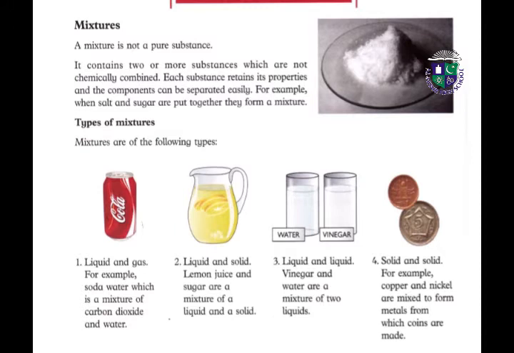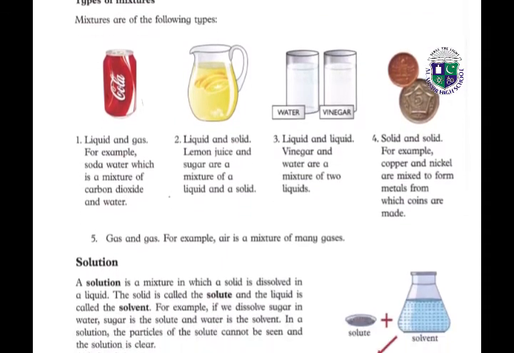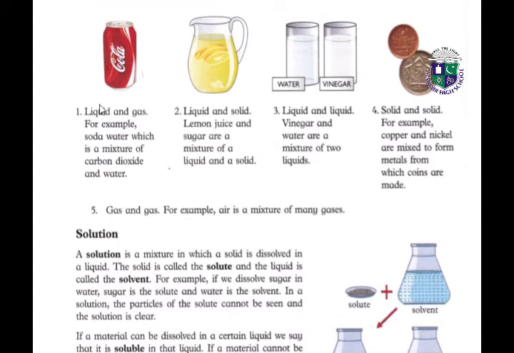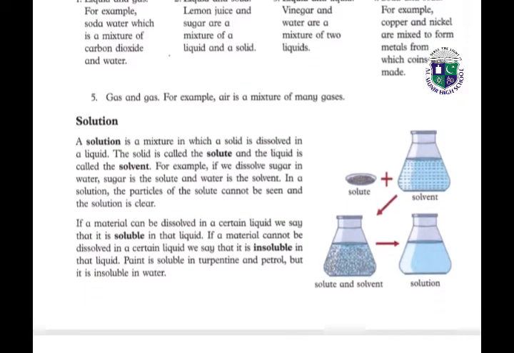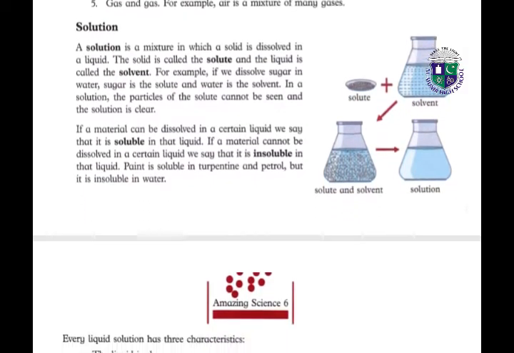How many types of mixtures do we have? We have different types of mixtures. Number one, liquid and gas. For example, soda water, which is a mixture of carbon dioxide and water. Liquid and solid: lemon juice and sugar are a mixture of liquid and solid. Water and vinegar. Solid and solid: copper and nickel are mixed to form metals from which coins are made. Gas and gas: for example, air is a mixture of many gases.